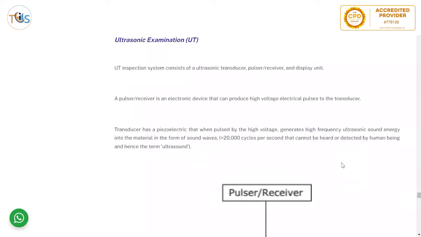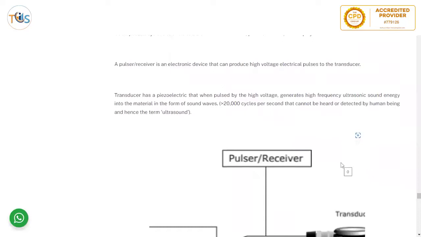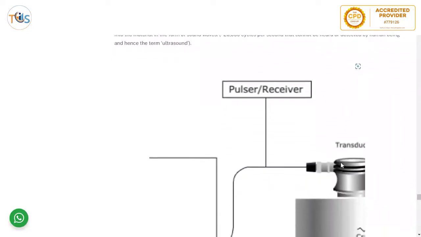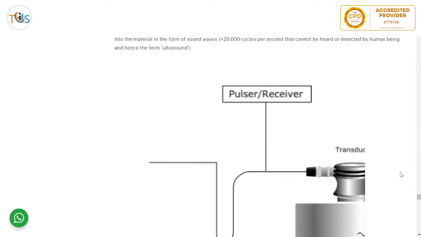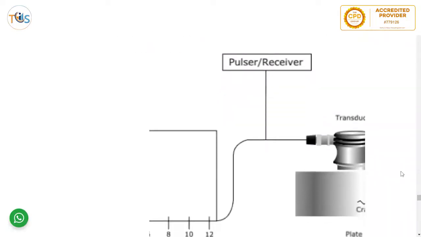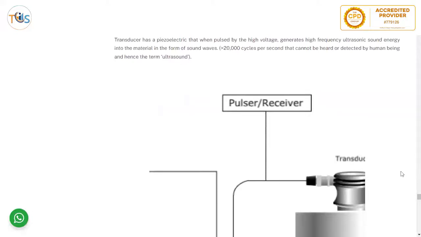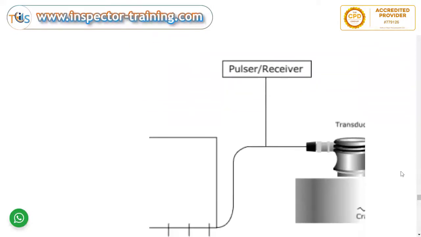An ultrasonic UT inspection system consists of an ultrasonic transducer, pulsar, receiver, and display unit. The pulsar receiver is an electronic device that can apply high voltage electrical pulses to a transducer, which is a piezoelectric that, when pulsed by a high voltage, generates high frequency ultrasonic sound energy into the material in the form of sound waves greater than 20,000 cycles per second, which cannot be heard or detected by human beings, and hence the term ultrasound.